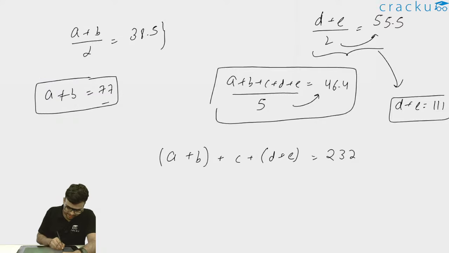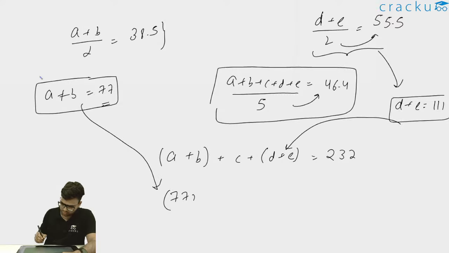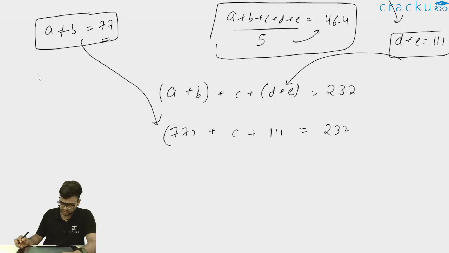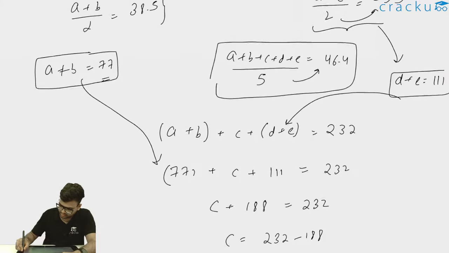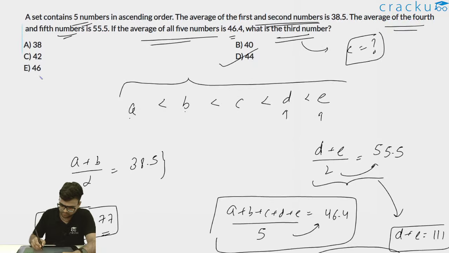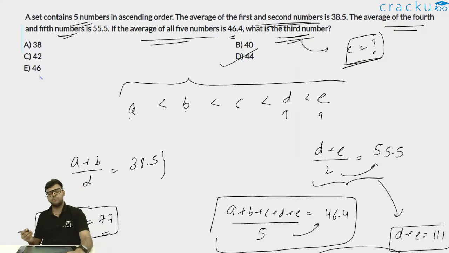Now we are given A and B. The sum of A and B is 77, so this A plus B value I'll substitute here. This D plus E value I'll substitute here. So 77 plus C plus 111 is equal to 232. So 77 plus 111 is 188. So C plus 188 is equal to 232, and thus I can write C is equal to 232 minus 188, and therefore C is equal to 44. Therefore I can say the correct answer will be option D, which is 44, our third number, the value of C.